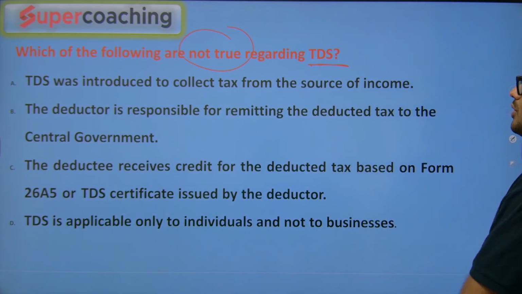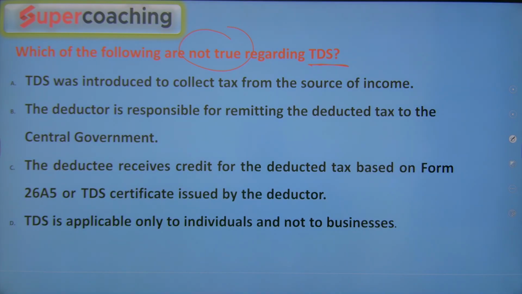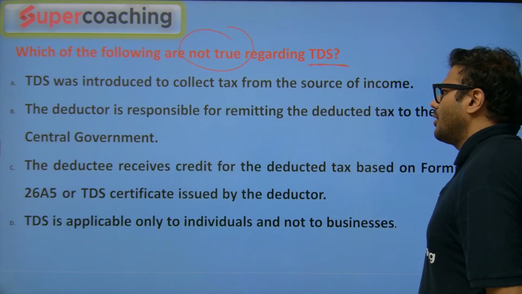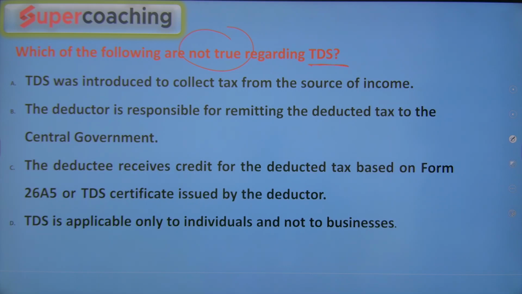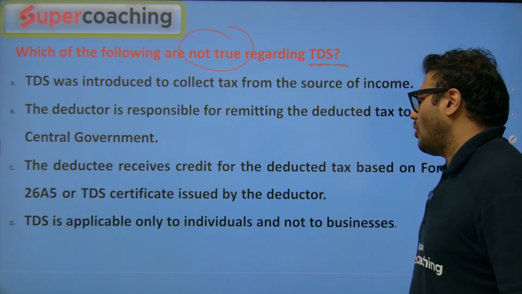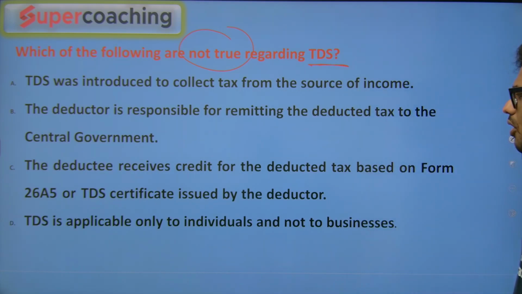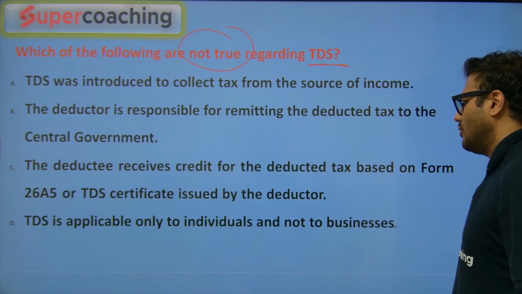TDS was introduced to collect tax from the source of income. The deductor is responsible for remitting the deducted tax to the central government. The deductee receives credit of the deducted tax based on Form 26AS or the TDS certificate issued by the deductor. TDS is applicable only to individuals and not to businesses.